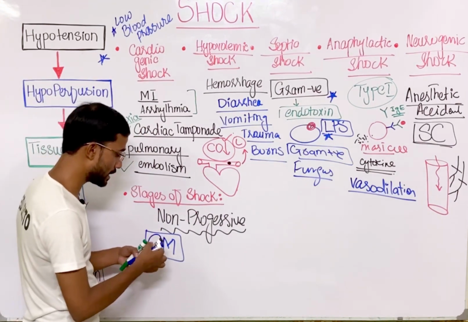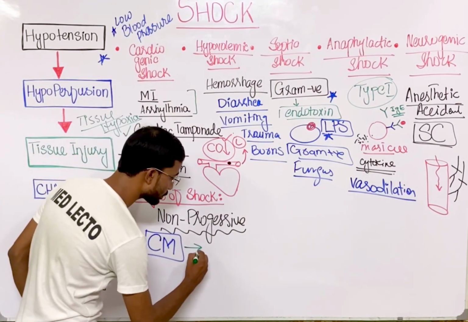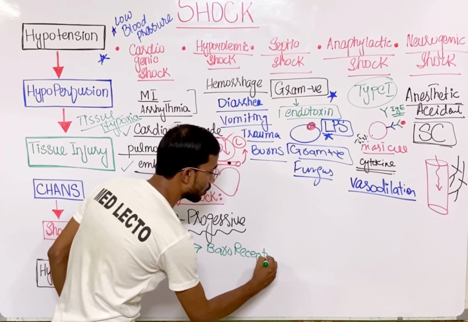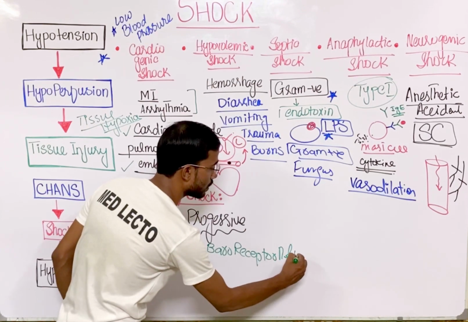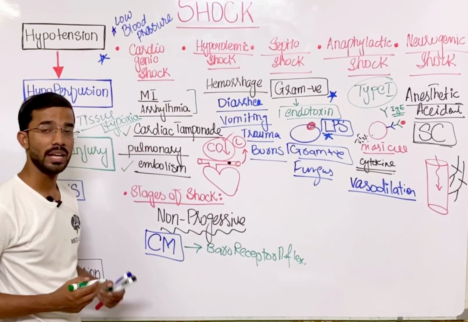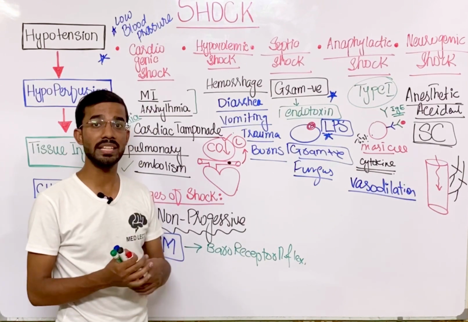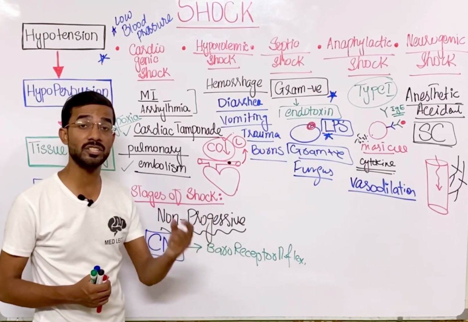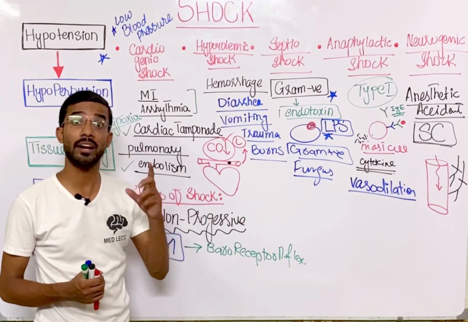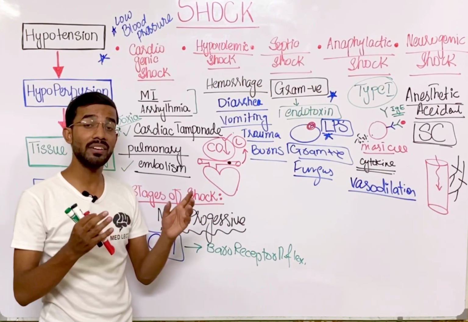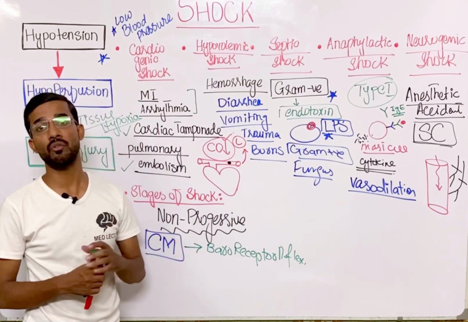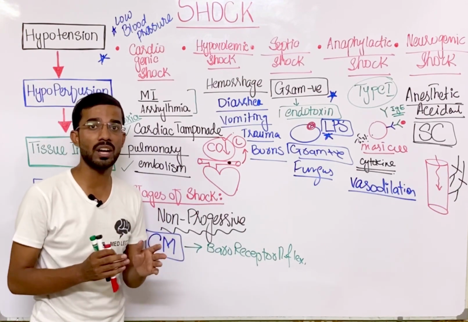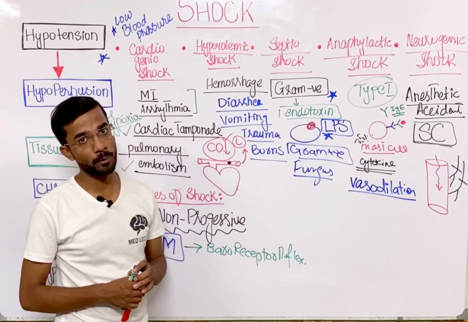Most important is the baroreceptor reflex. Okay, from the medulla the signal comes through the sympathetic pathway to the baroreceptors that are present on the aortic arch and the carotid artery. That will help in the increase of the blood pressure. So ultimately when blood pressure increases, most likely the tissues will get proper oxygen.